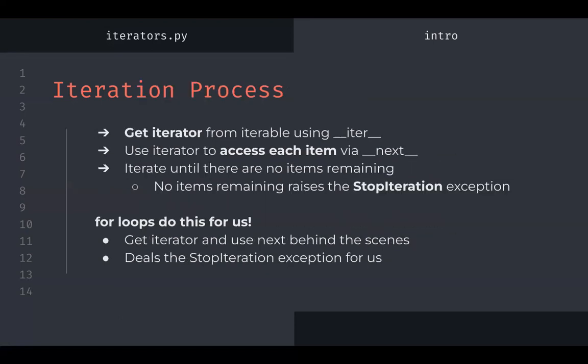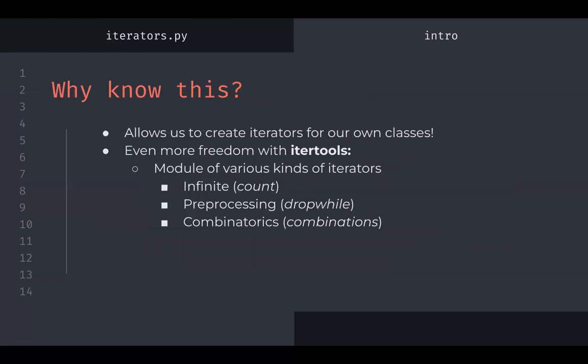So the basic iteration process is we get the iterator from an iterable using iter. We use the iterator to access each item via next, and we iterate until there are no items remaining. As soon as no items are remaining, we raise the StopIteration exception. For loops are so convenient because they do this whole process for us. They get the iterator and use next behind the scenes and then deal with the StopIteration exception for us.